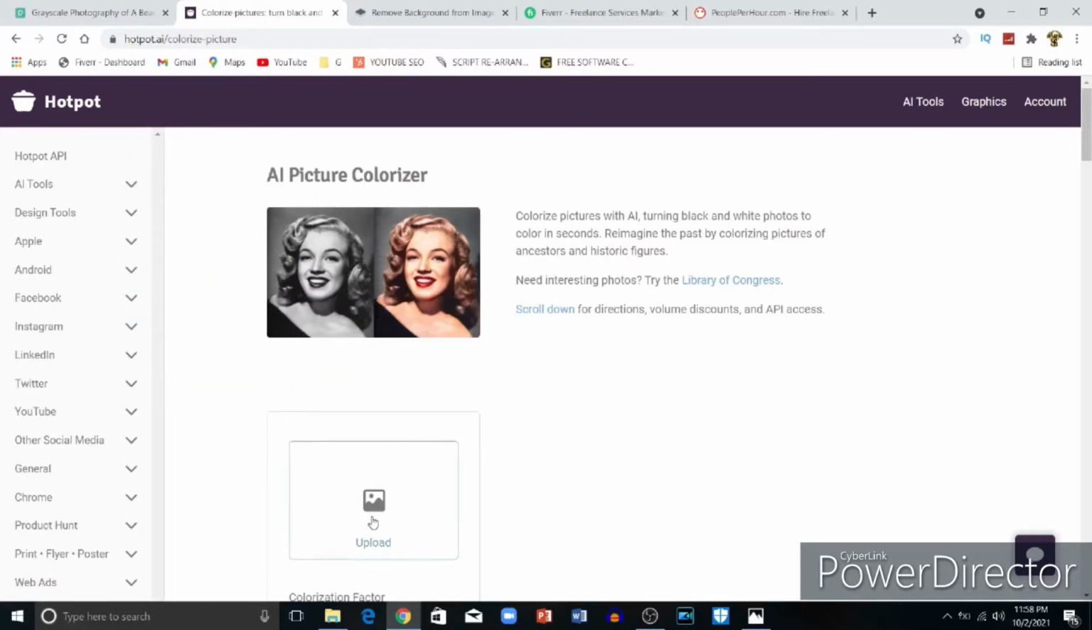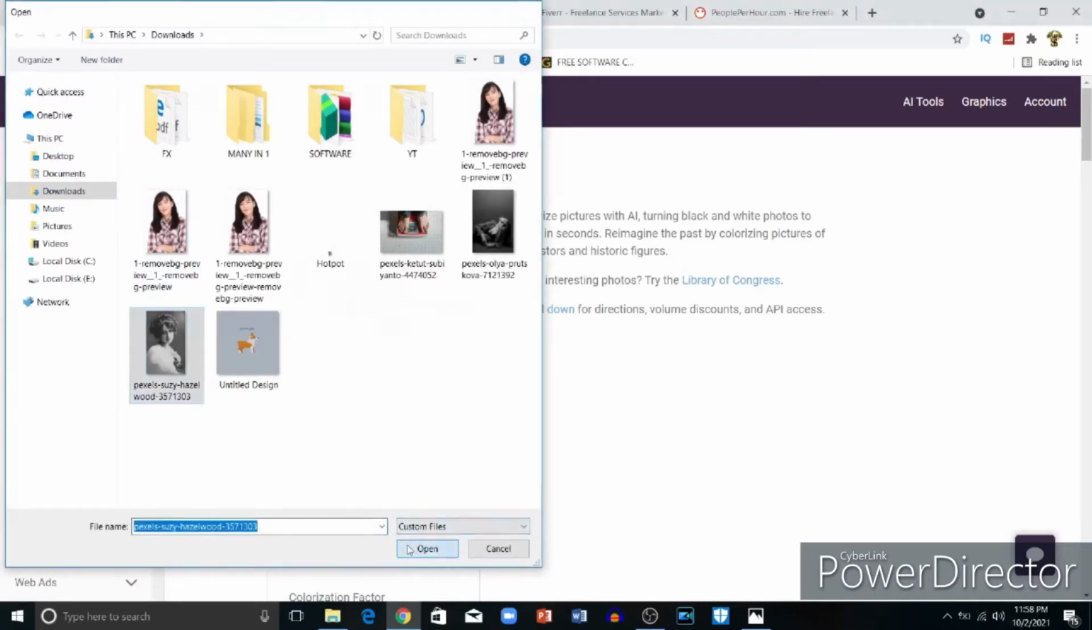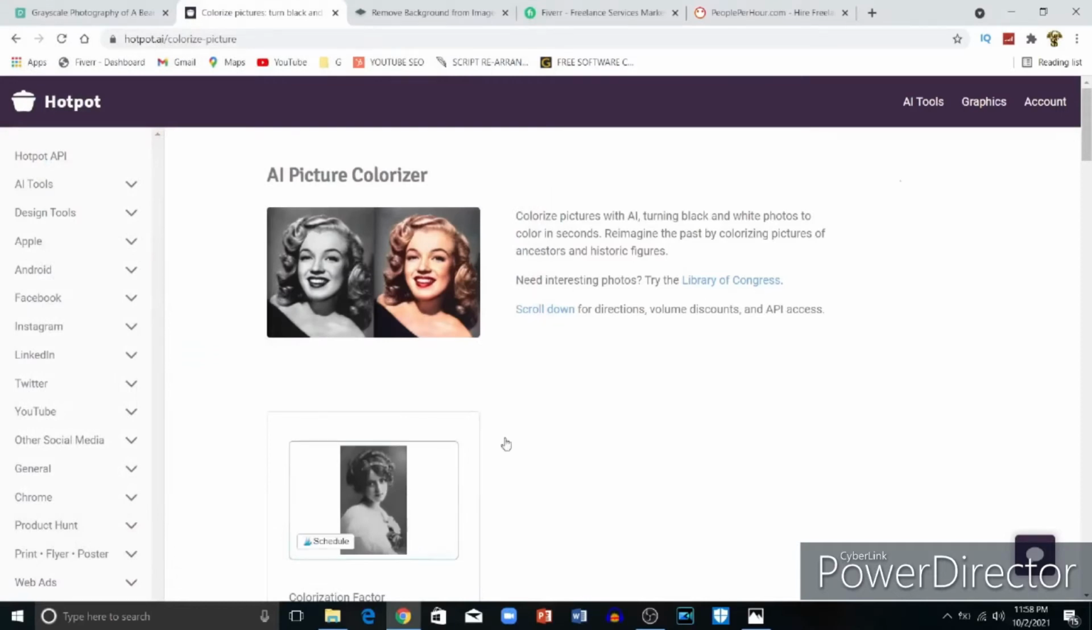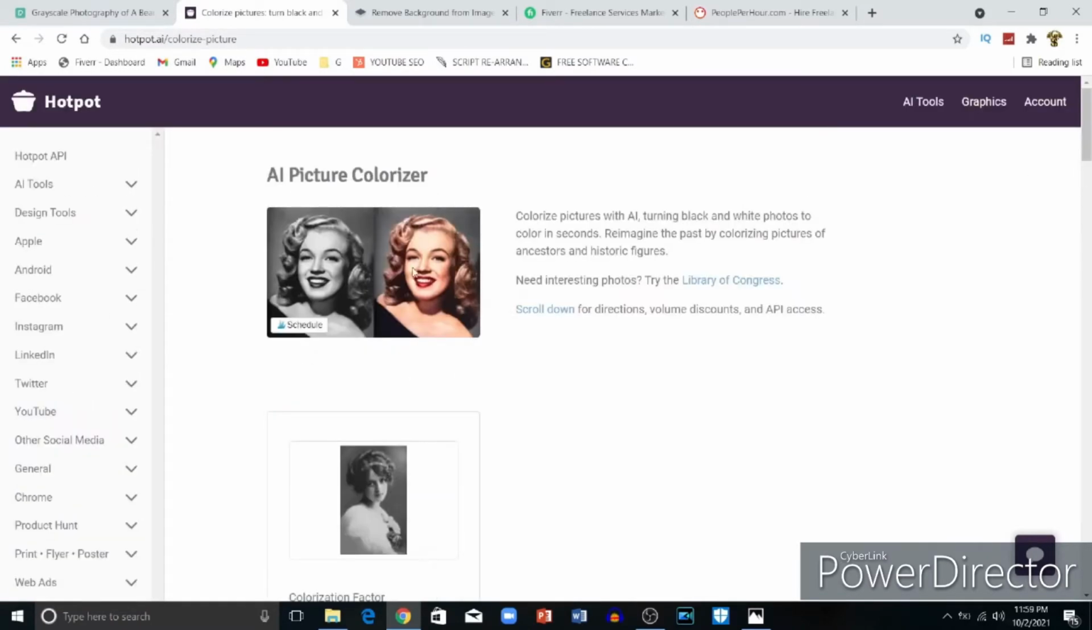After you click colorize picture, for the black and white photo, you're supposed to upload your chosen photo. After you upload it, you're supposed to go to colorize this photo. After it colorizes, you will download it to your computer and it will look like this one. As you can see, this is the black and white and this is the colorized photo.